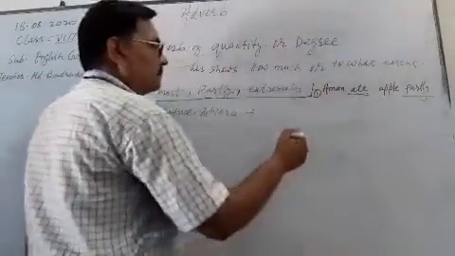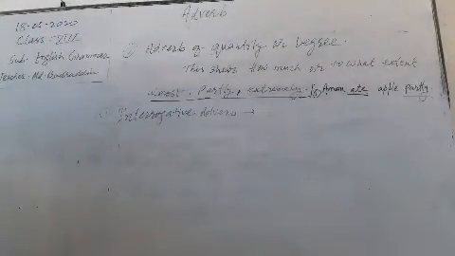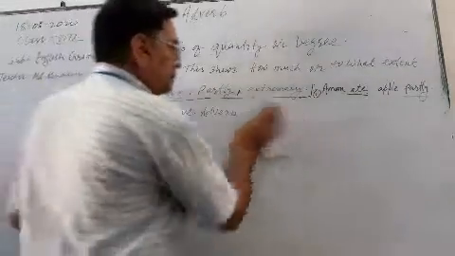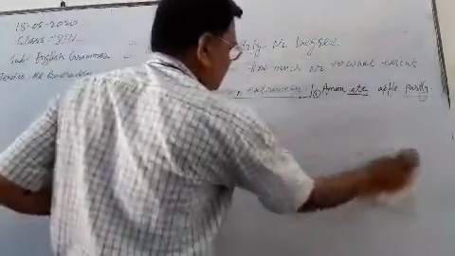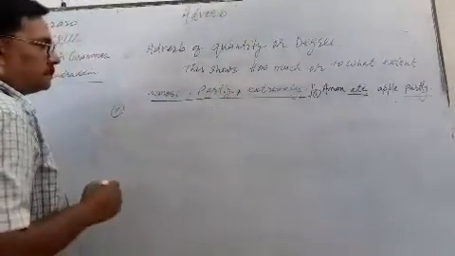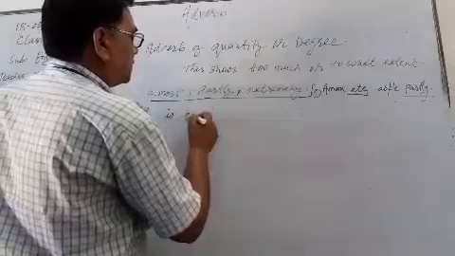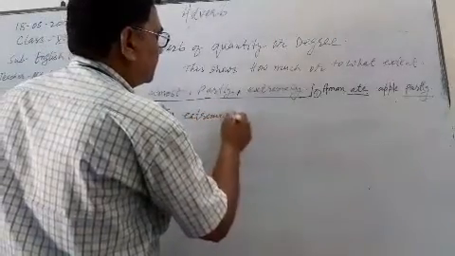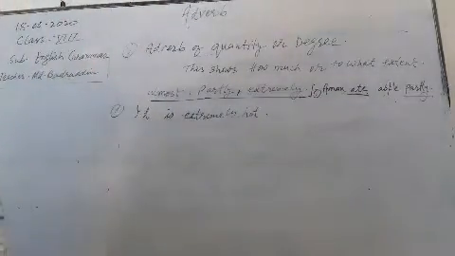Second example, it is extremely hot. It is extremely hot.